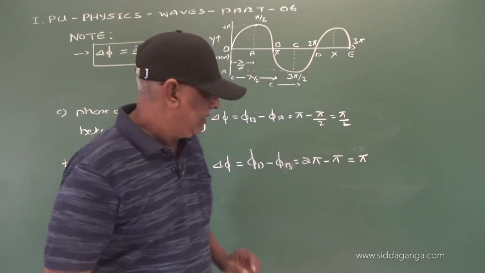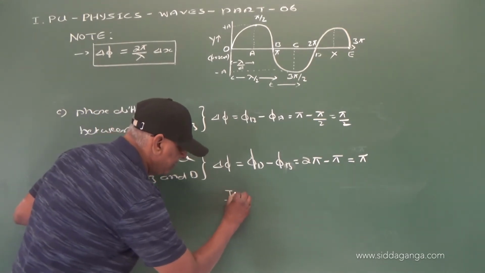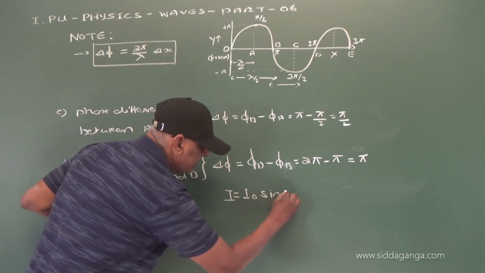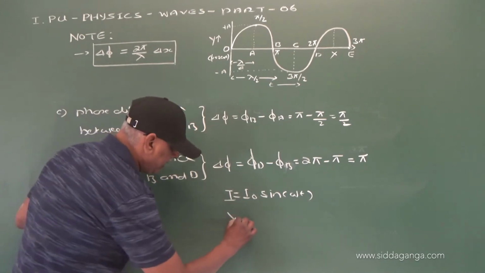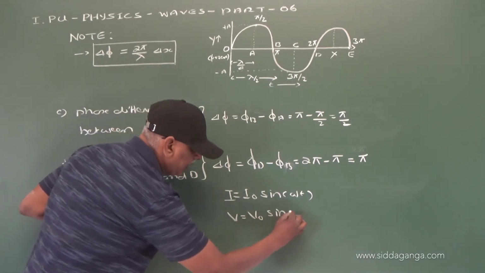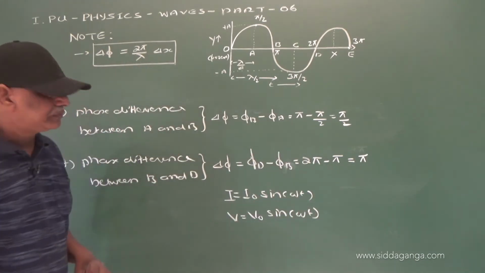Now the alternating current is given by the equation I is equal to I naught sine omega t, and alternating voltage is given by V is equal to V naught sine omega t.